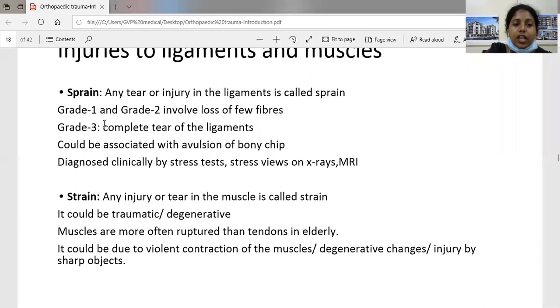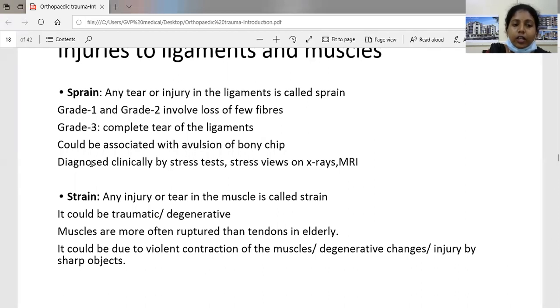The sprain is classified into 3 grades: grade 1, grade 2, and grade 3. Grade 1 and grade 2 involve only loss of a few fibers, but in grade 3, there will be a complete tear of the ligament, and it could be associated with avulsion of a bony chip. So how do you diagnose a sprain? It is diagnosed clinically by doing a stress test.